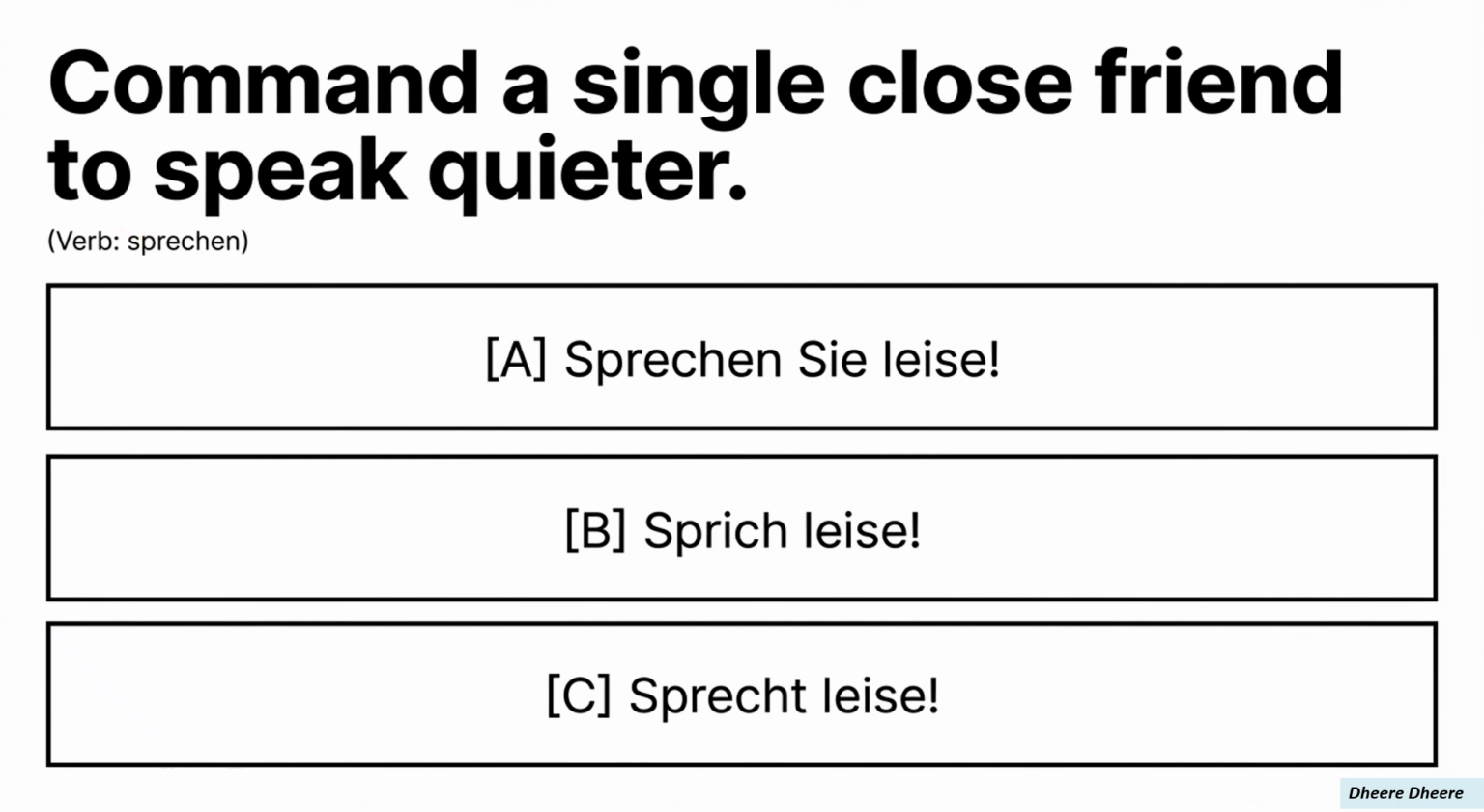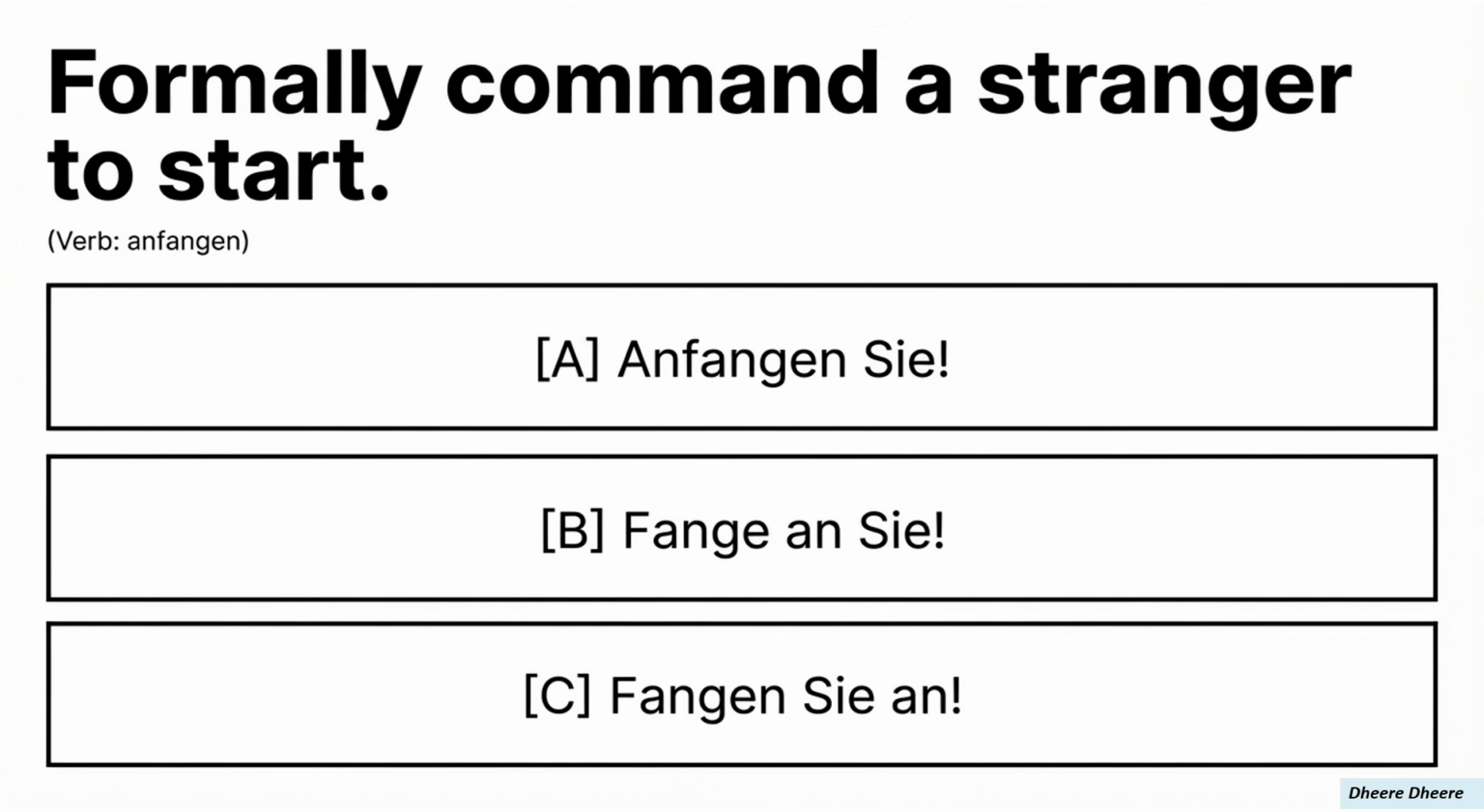Second quiz. Command a single close friend to speak quieter. The infinitive verb to speak is sprechen. The stem form of the verb sprechen is sprech by removing the en part, and then the e is replaced by i for the du pronoun. So the answer is sprich leise. Quiz number 3. Formally command a stranger to start. Here we will be using the Sie pronoun since we are dealing with a stranger, and the separable verb anfangen becomes fangen Sie an.